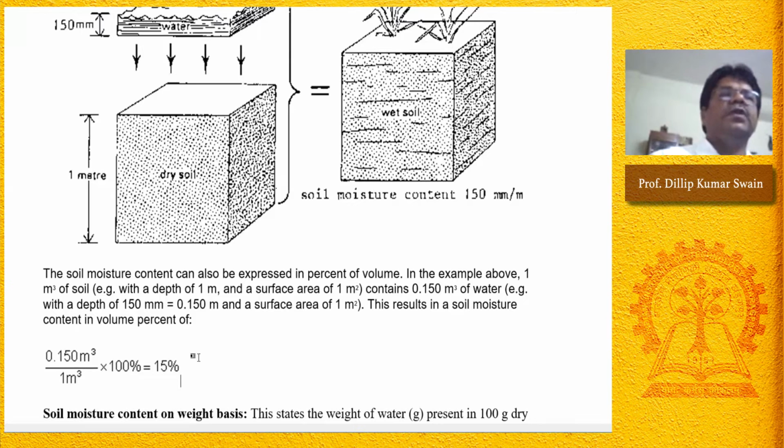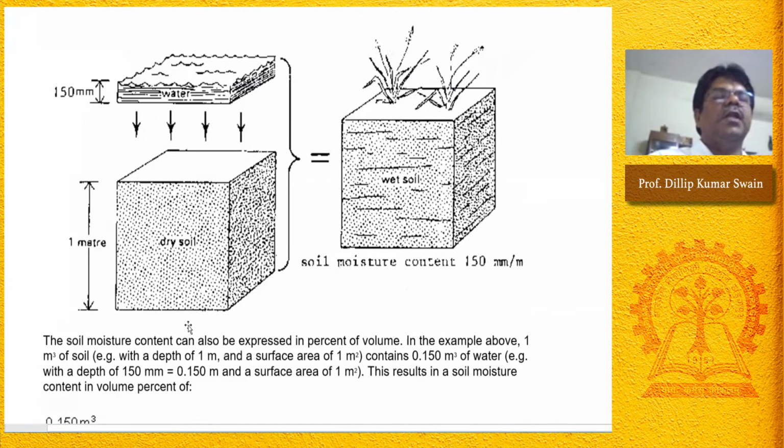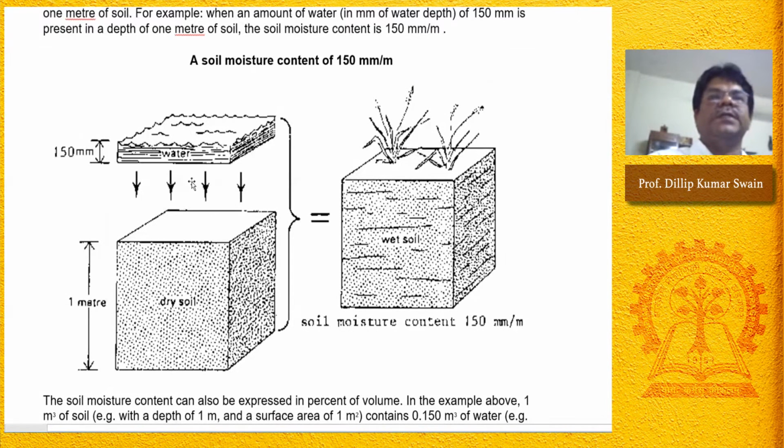Okay. So the depth means, in a volume of soil, 1 meter of soil, how much volume of water is present? So water is present in the soil profile, in between the macropores and micropores. You measure the volume of the soil moisture content with a sensor, the TDR, time domain reflectometer, which indicates for a particular volume of soil how much volume of water is present. That is expressed as centimeter per meter depth or millimeter per meter depth.